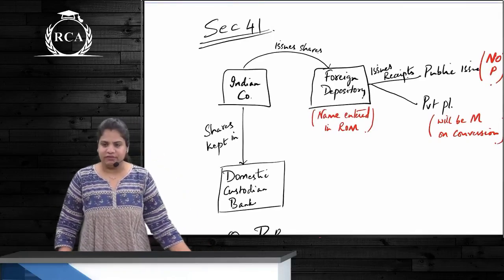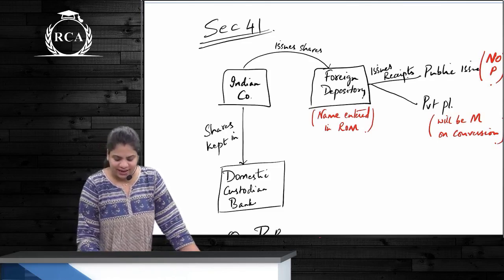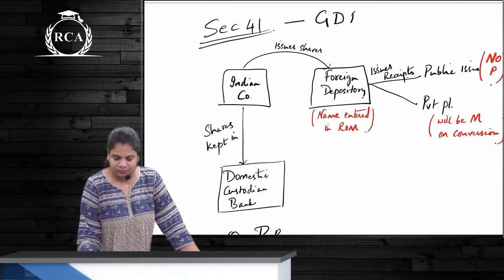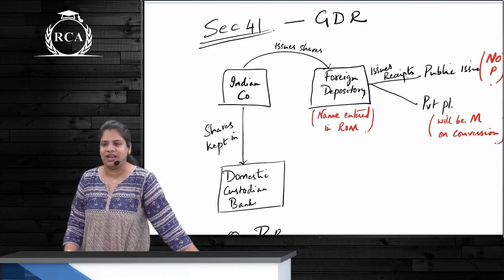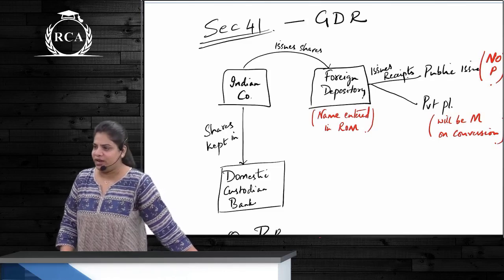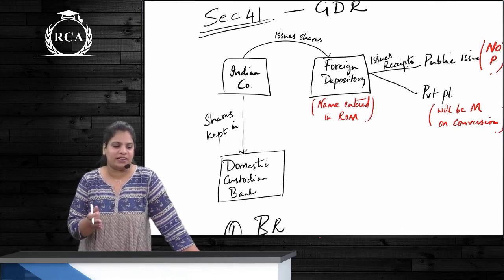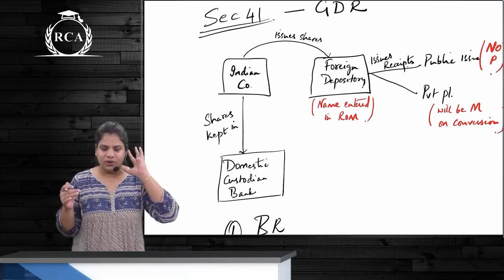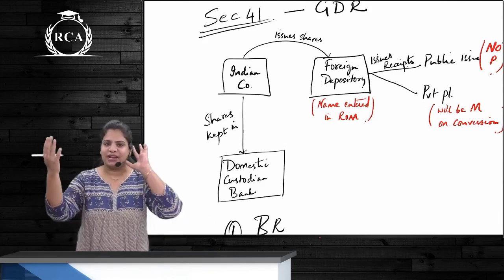Let's revise 41 and 42 right now. 41 is what? GDRs. And what is 42? 42 is private placement. Correct? Once again, 41 is GDRs and 42 is private placement. In GDR, what is happening? Notebook and textbook both to be open. An Indian company wants to issue shares and get money from outside India.